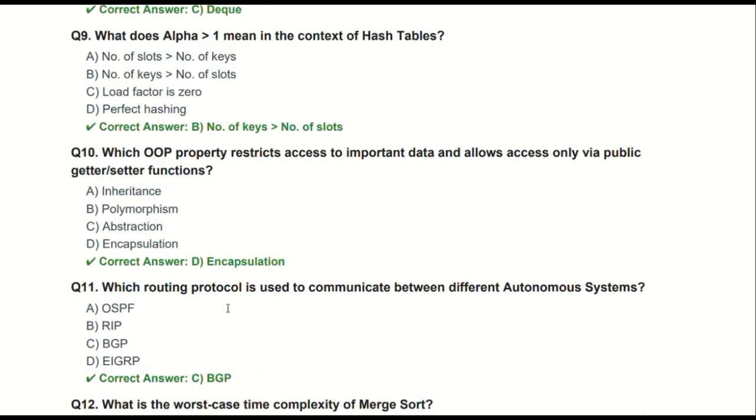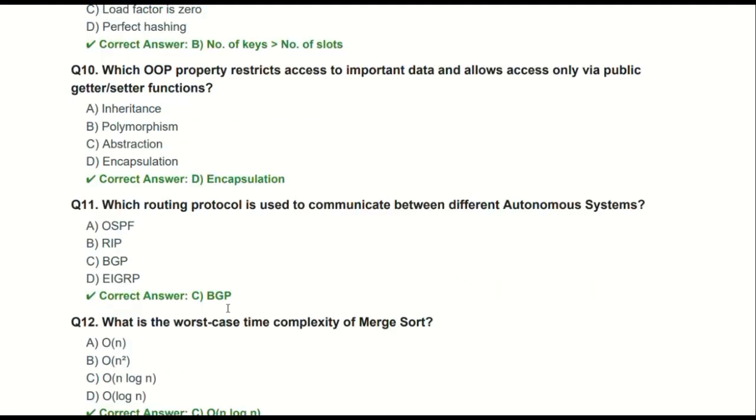The 10th question is, which OOPS property restricts access to important data and allows access only by public getter and setter functions? It is a Java question, most commonly used, where we use getter and setter methods. In encapsulation, we encapsulate our methods and variables together. So encapsulation is the correct answer here.